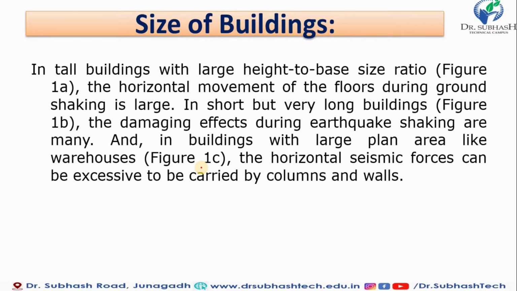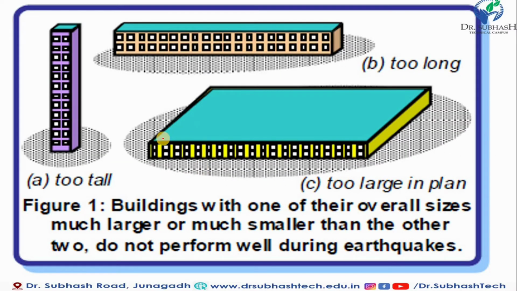And in a building with a large plan area, like warehouses, the horizontal seismic force can be excessive to be carried by the columns and walls. So according to these three figures, you can visualize what the size of our building should be for resisting earthquake force more effectively. You can see the first case, case A, the tall building. The building is very tall and the base ratio is very thin, so there is a significant effect from the horizontal force when an earthquake occurs.